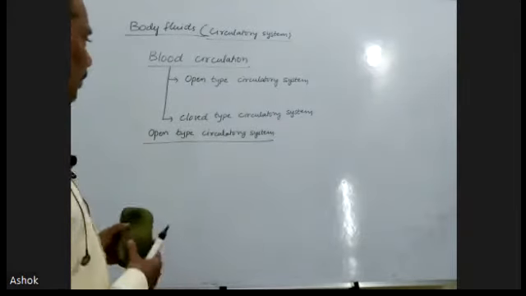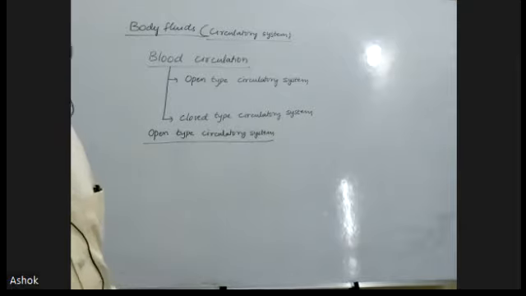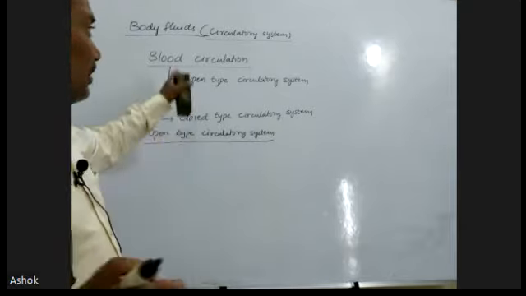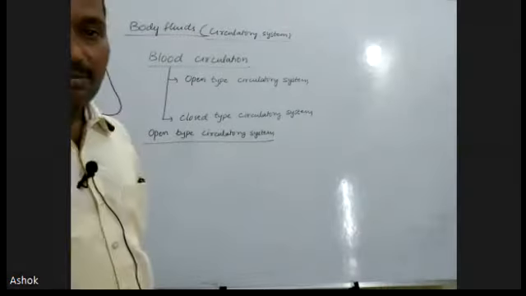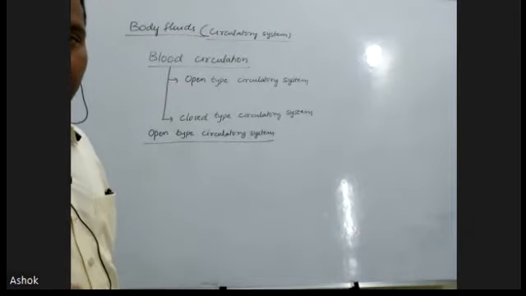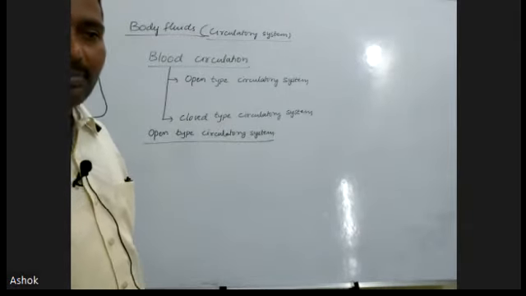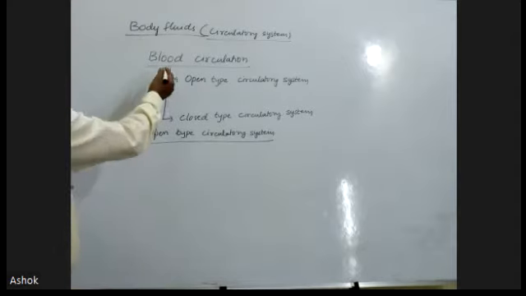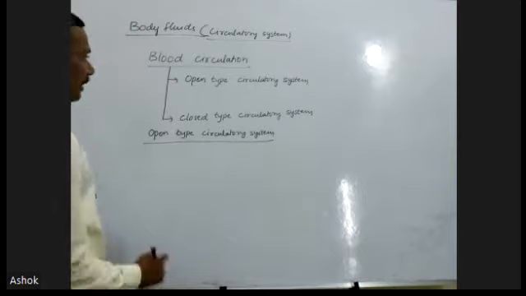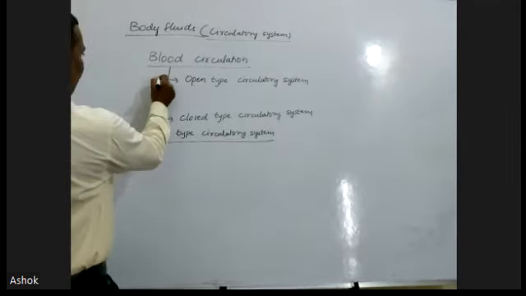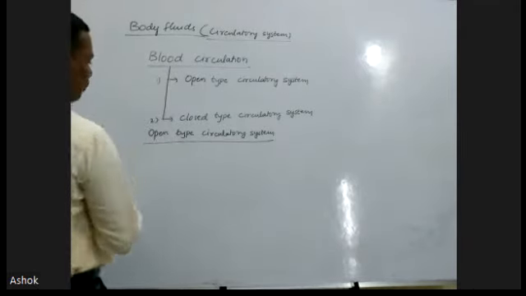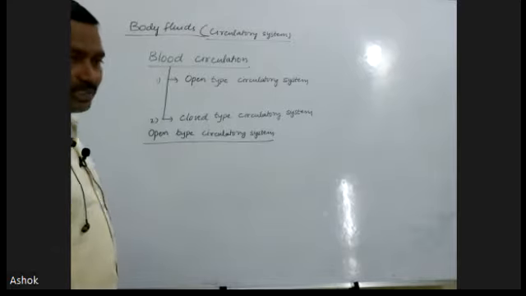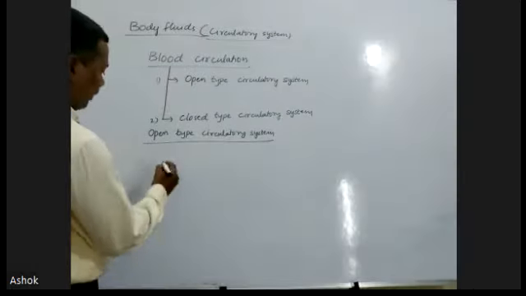Here also we have to remember, most people say the circulatory system is only blood circulation. But along with the blood circulation, the lymphatic system and lymphatic circulation are also present. And blood circulation again divides into two types. First one is open type, second one is closed type. Now we have to discuss the open type circulatory system.